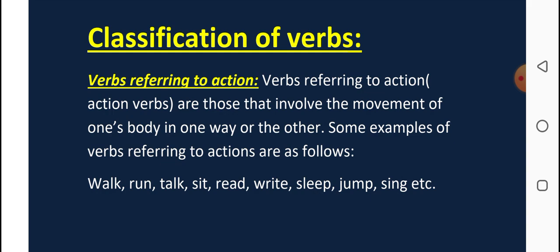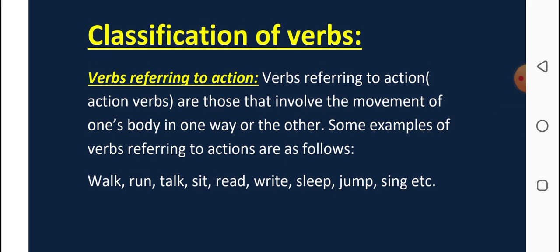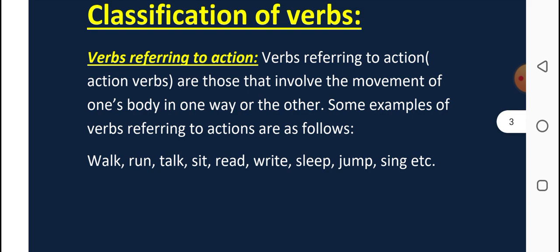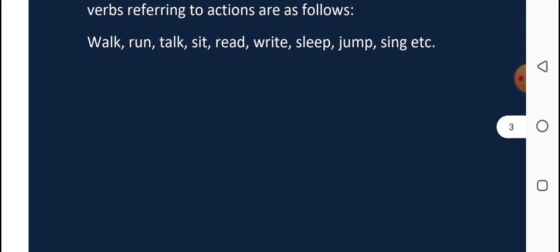First, beta, verbs referring to action. Verbs referring to action, or action verbs, are those that involve the movement of one's body in one way or the other. Some examples of verbs referring to action are as follows. See, all the words which have been written here are called verbs, but they are also known as action verbs: walk, run, talk, sit, read, write, sleep, jump, sing, etc. So these types of verbs which show some kind of movement are known as action verbs.